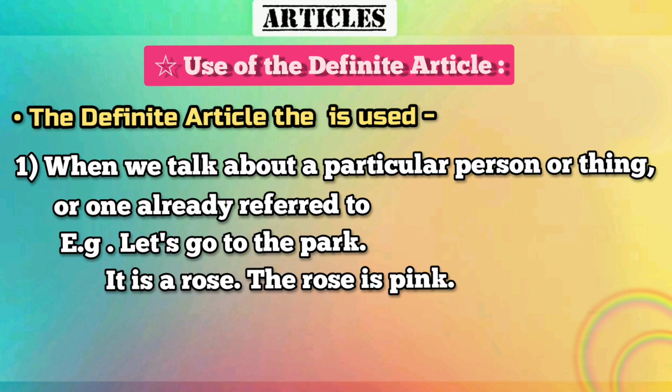One more example, it is a rose, the rose is pink. So here in the first sentence we have used a rose and in the second sentence we are using the rose because we are talking about the same rose. So that's why now it is known to us, the rose is known to us, it is specified. So that's why now we are using the rose in the second sentence. Okay, so the is used when we are talking about a particular thing. Here we are talking about a particular rose.